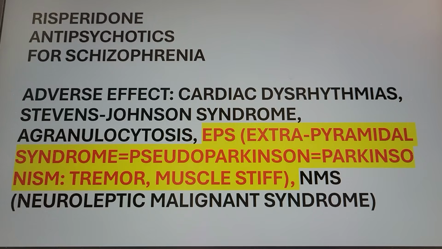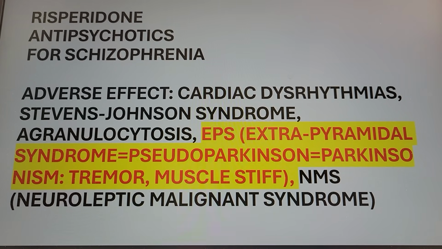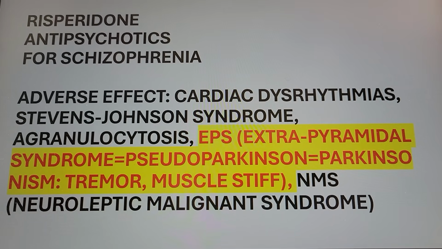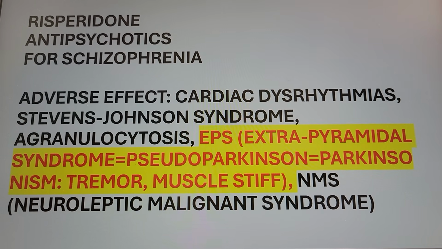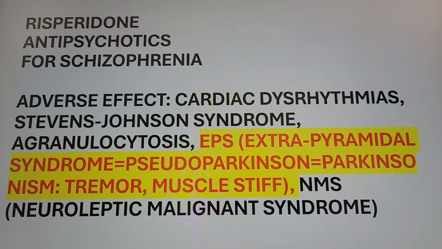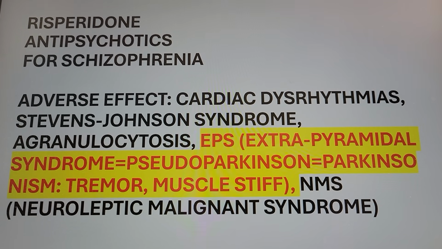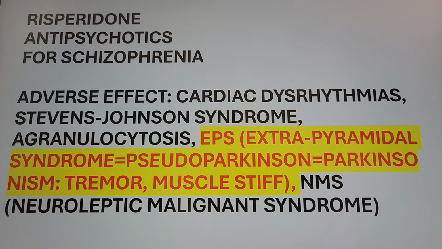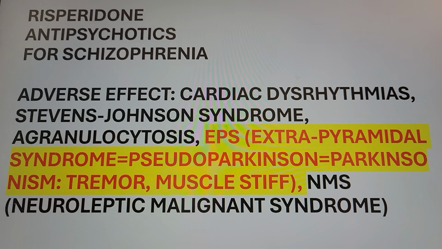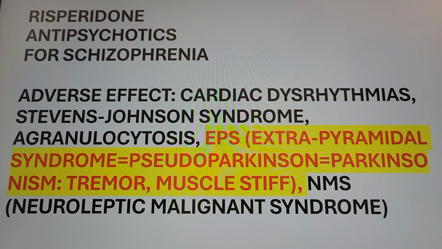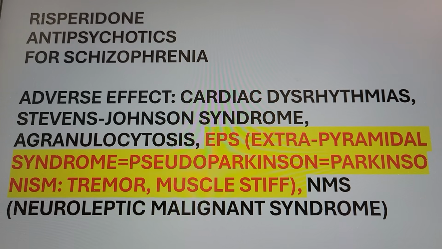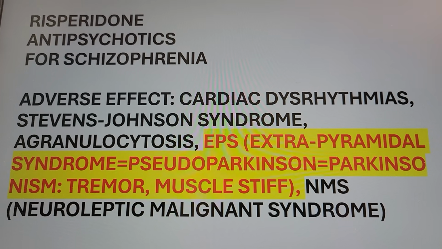They smack their lip, make noise with the tongue, right? And extrapyramidal syndrome. This is look like Parkinson. We call that pseudo Parkinson. We call that Parkinsonism because look like Parkinson. So they have tremor, they have muscle stiffness. So if you see this with the patient that take this antipsychotic, of course report to doctor, right? And the worst is neuroleptic malignant syndrome, where the vital sign go up very, very high. If the BP very high, they can have stroke. If the temperature very high, the brain damage, right?